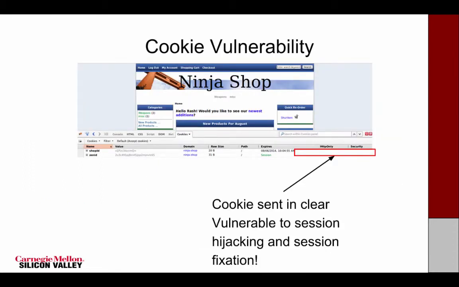The seventh vulnerability that we found was a cookie vulnerability, and as you can see, the session cookie is being sent as not HttpOnly and as not secure. That is, a network attacker could easily sniff it, or a web attacker could use XSS to exploit it. So the remediation would be to set HttpOnly and to set the cookie as secure.